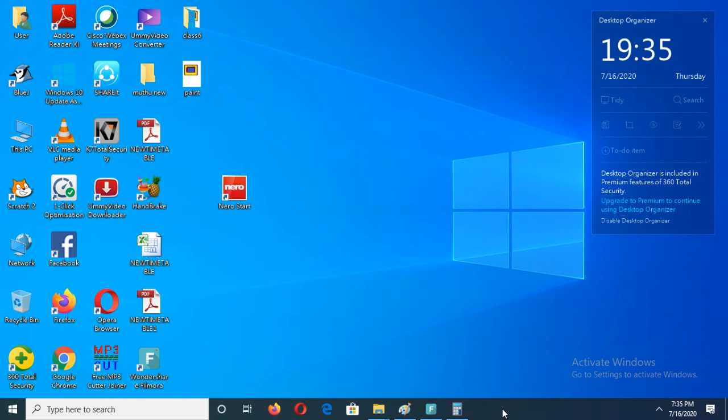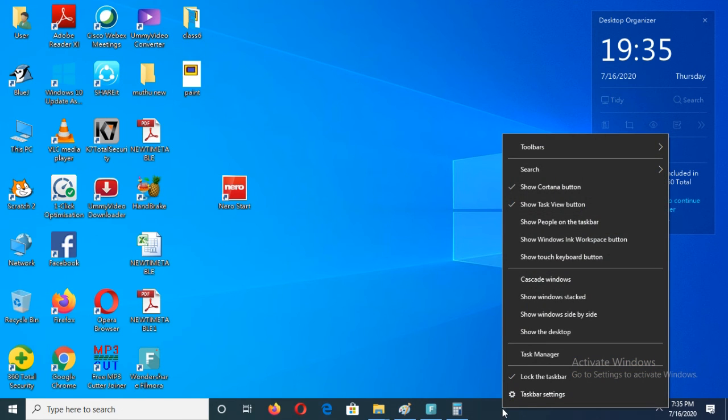So this is called a taskbar. In the last class, I explained this one is called a taskbar. This is the desktop, and at the bottom there is a bar, that is called the taskbar. If you right-click on the blank space of this taskbar, then you can see different options here. If you click on cascade windows, or show windows side by side, you can select any option from here.